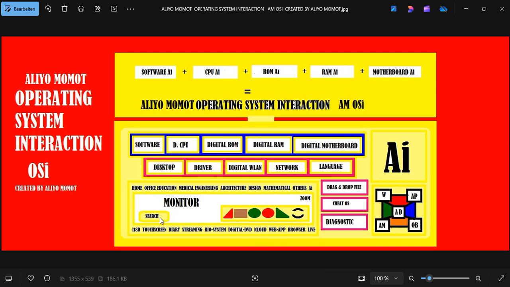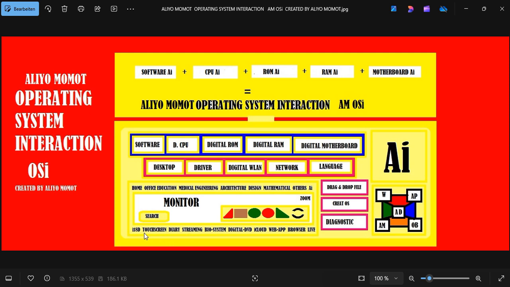This is the monitor, this is the search function. If you keep anything here, you can use it to program. Use the languages here to program, the language C+ here, and you can create defense and so many things. So this is more than a mini operating system: an operating system in an operating system.